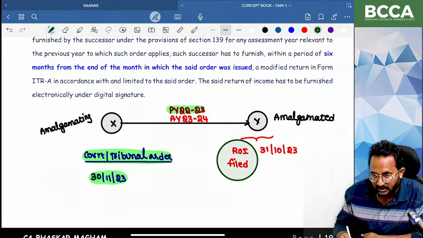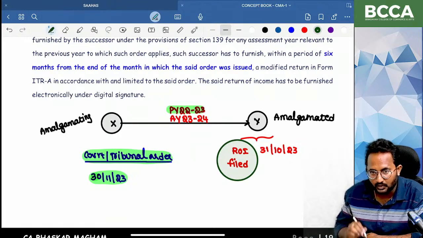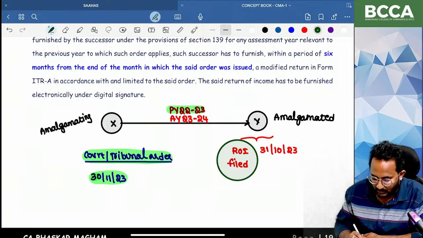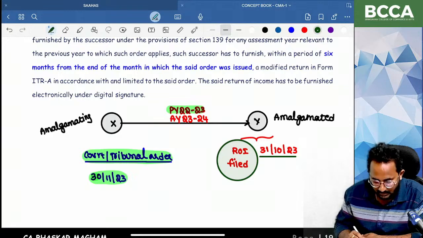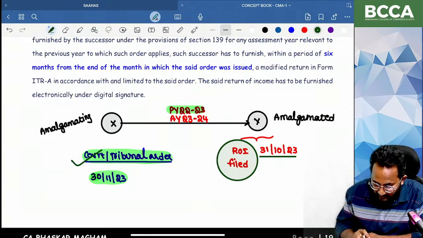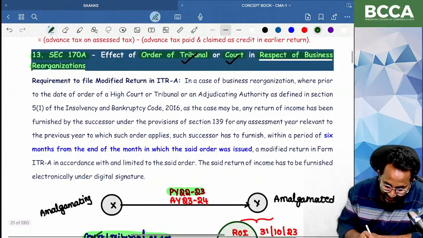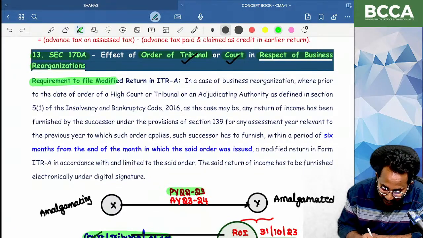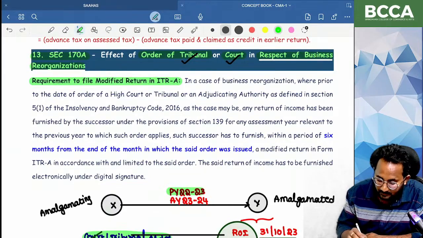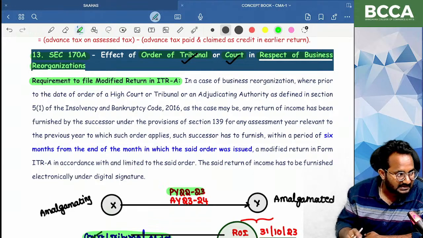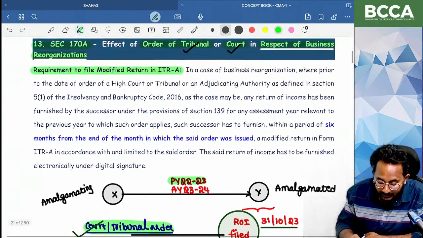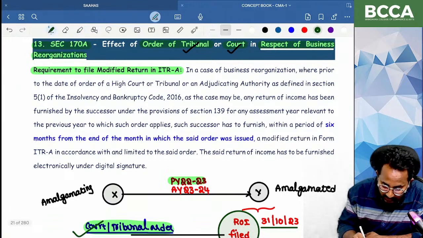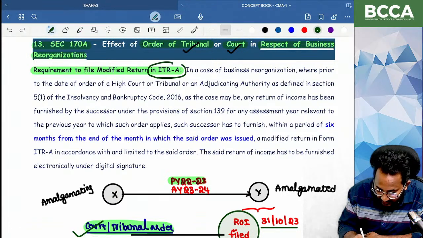After filing the return of income, which I think was in October, we received the court order in November. Based on this court order, definitely I need to file a modified return. For this purpose, in case of business reorganizations, successor companies can file an updated return. That is called the modified return. In which ITR form?